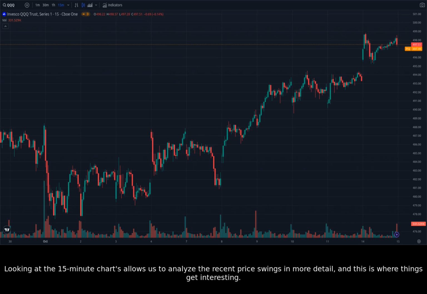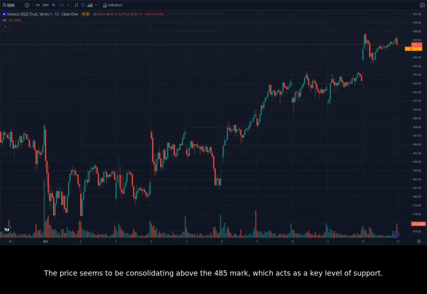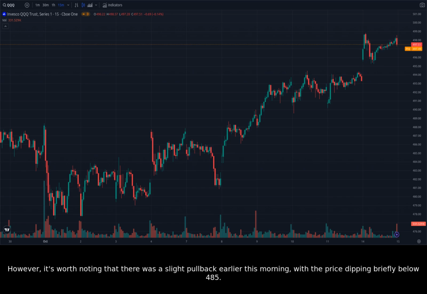Looking at the 15-minute charts allows us to analyze the recent price swings in more detail, and this is where things get interesting. We can see a clear pattern of higher highs and higher lows over the past few trading days, indicating strong bullish momentum. The price seems to be consolidating above the 485 mark, which acts as a key level of support. However, it's worth noting that there was a slight pullback earlier this morning, with the price dipping briefly below 485.